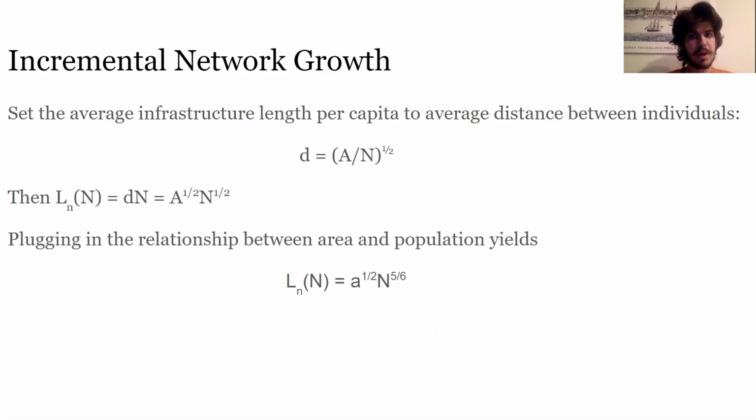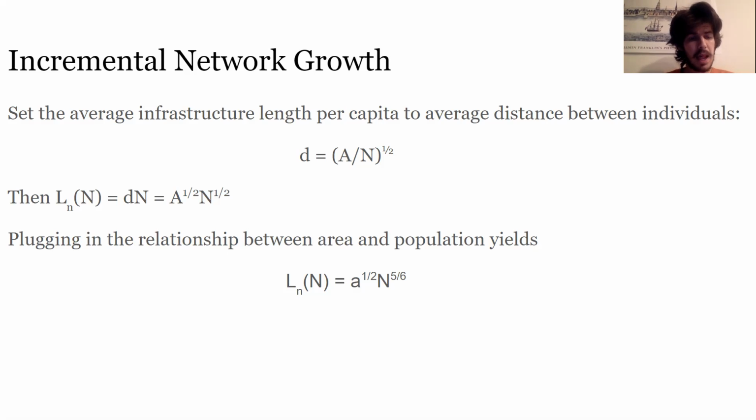Now we assume incremental network growth, and this just means that the city grows in this decentralized way where everything is connected, and that if someone goes into a vacant space of land, there will be a network that connects them to everywhere else. And the way we formalize this is by setting the average infrastructure length per capita, the average distance between individuals, to A over N to the 1/2, where A again is the area of the city, N is the population.